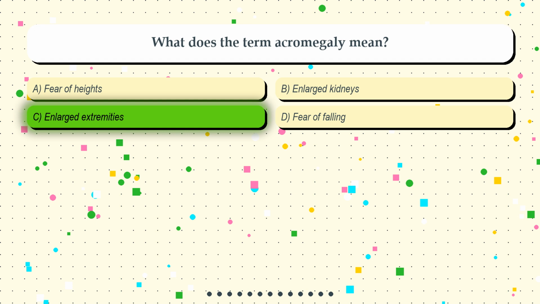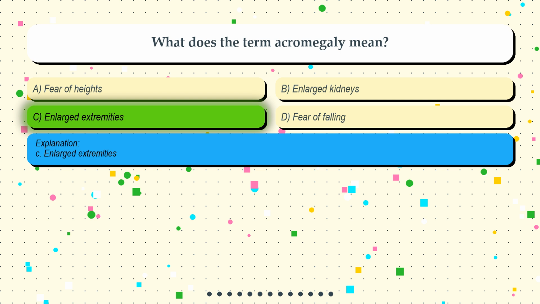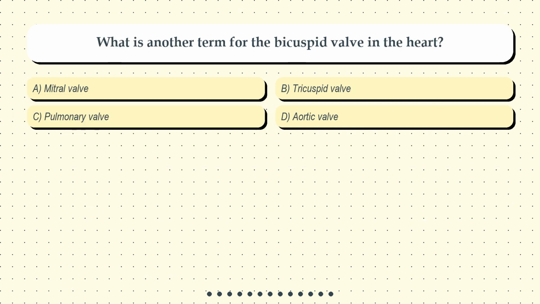The correct answer is option C. Enlarged extremities. Question 6. What is another term for the bicuspid valve in the heart? Option A. Mitral valve. Option B. Tricuspid valve. Option C. Pulmonary valve. Option D. Aortic valve.